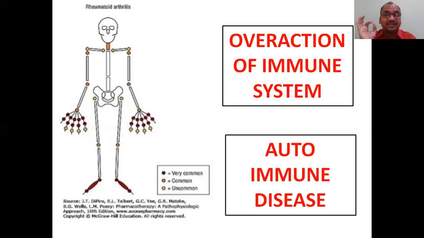That is the main problem. That is the overaction, right? Now you got a clear-cut difference. Antigens usually come from outside, but in this disease, our immune system feels our own body cells are antigens. That is the main problem.